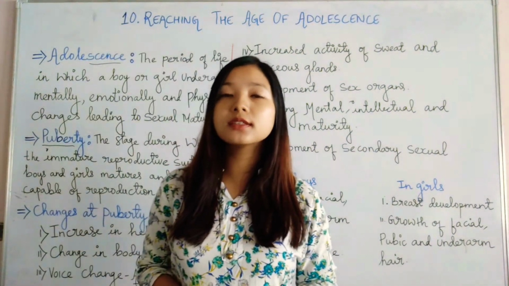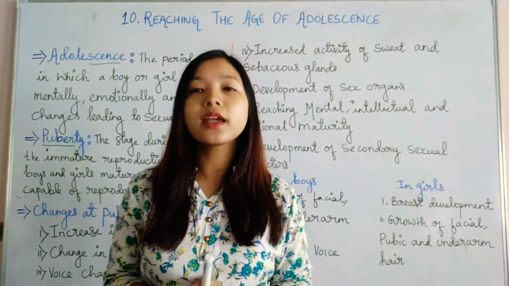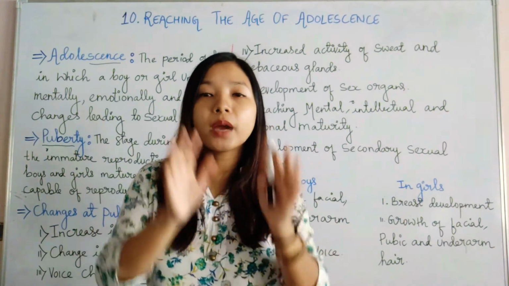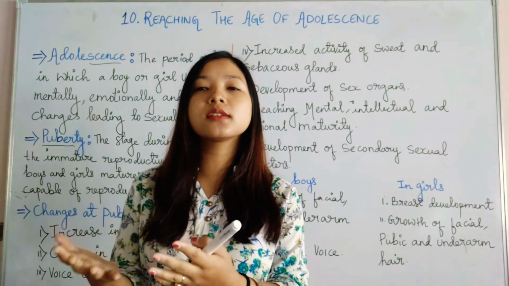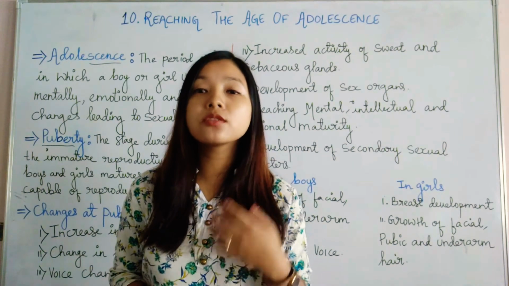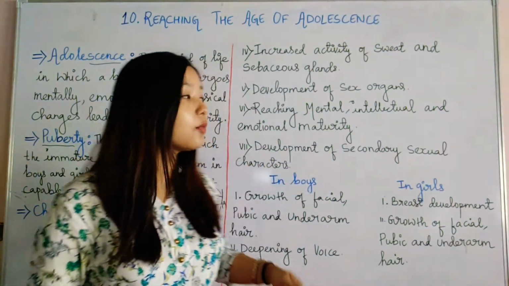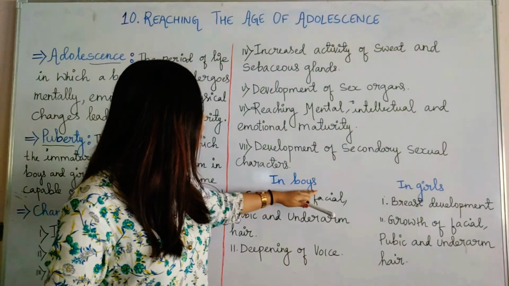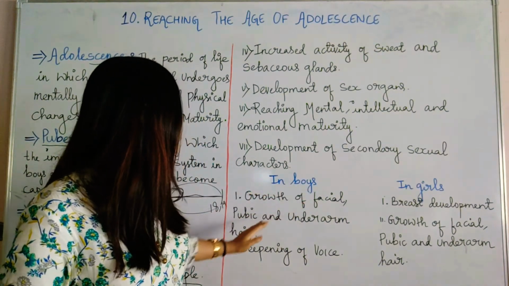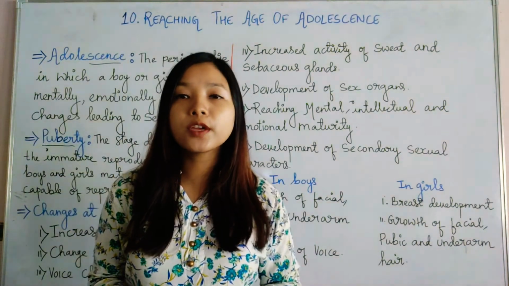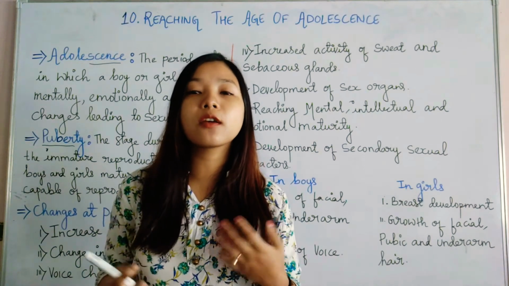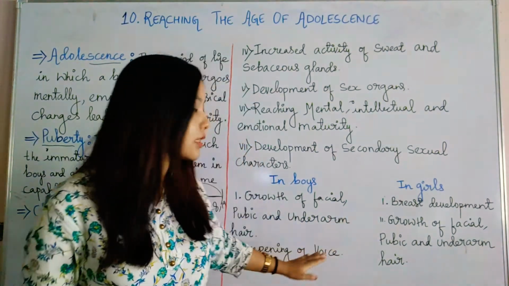Next is development of secondary sexual characters. Secondary sexual characters are those characters that help us to differentiate boys from girls. By looking at them, we can say that this is a boy and this is a girl. Some examples I have written here. In boys, we can observe growth of facial, pubic as well as underarm hair. Facial hair means the mustache or the beard. So the boy starts developing hair in various parts.